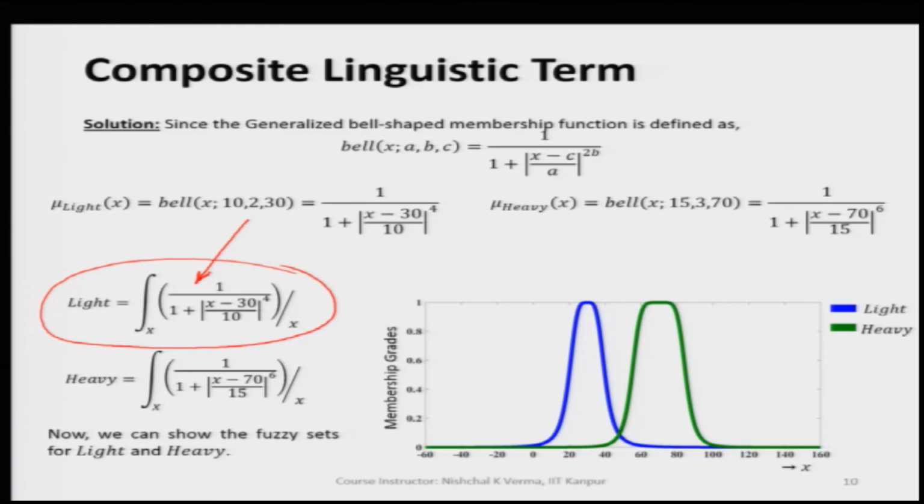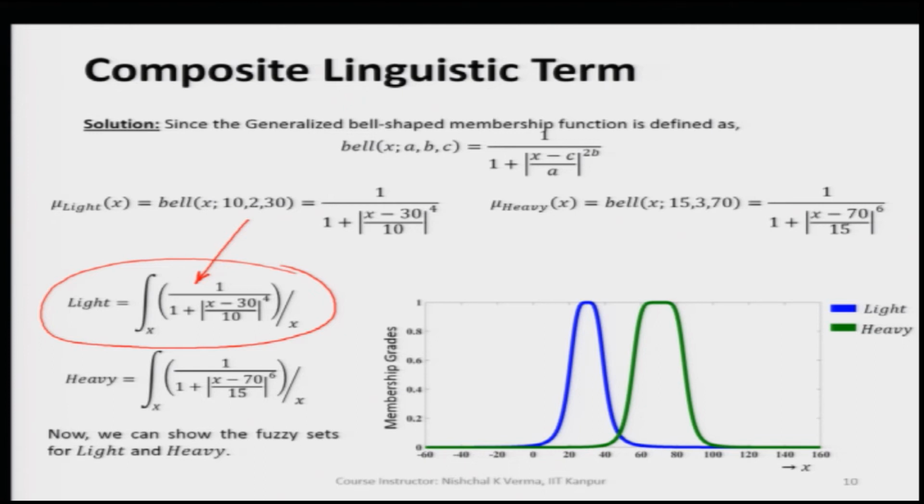So, the light fuzzy set can be defined by the integration over the universe of discourse capital X, of 1 over 1 plus mod of x minus 30 over 10 raised to the power 4, divided by x.